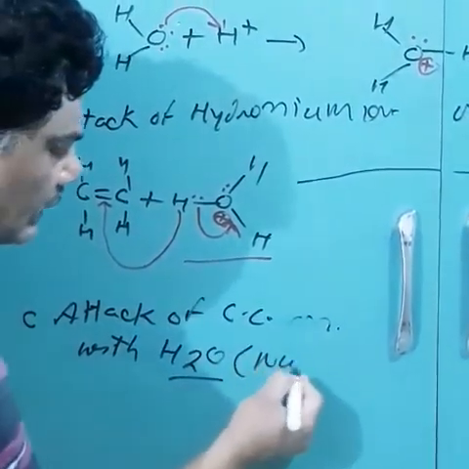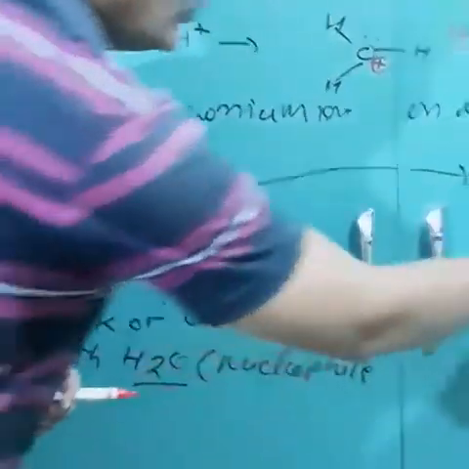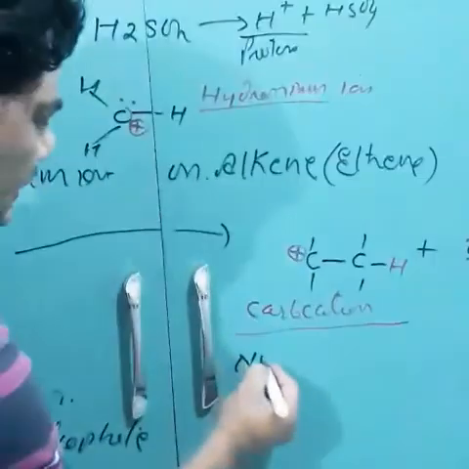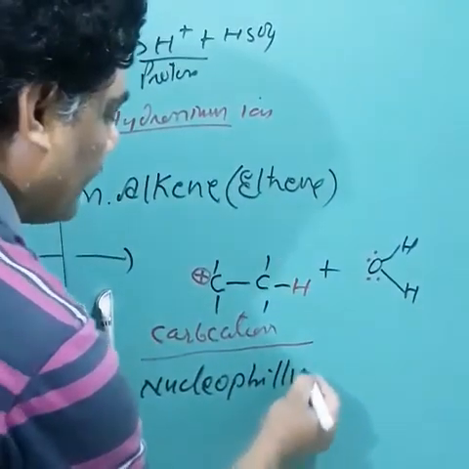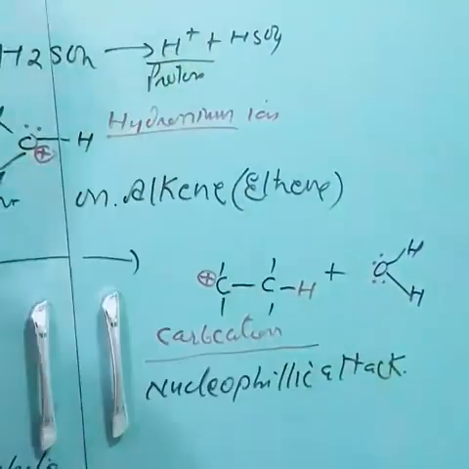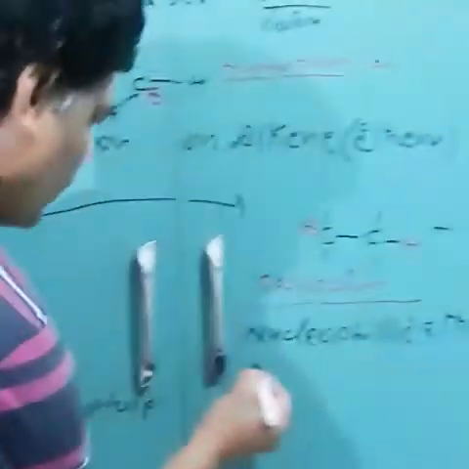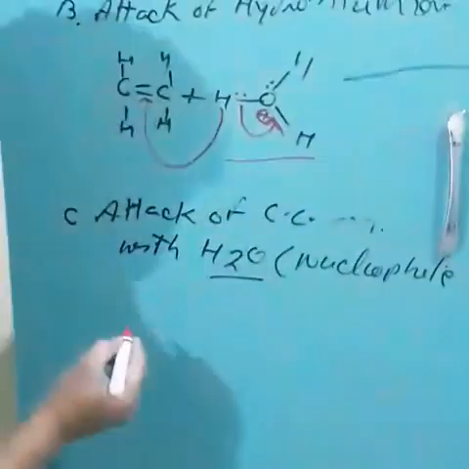H2O is called a nucleophile. Why is it called a nucleophile? Because two lone pairs are there. Therefore this process is known as nucleophilic attack on the carbocation.